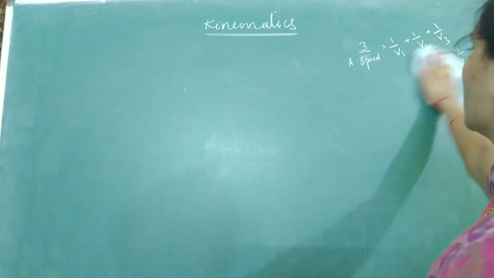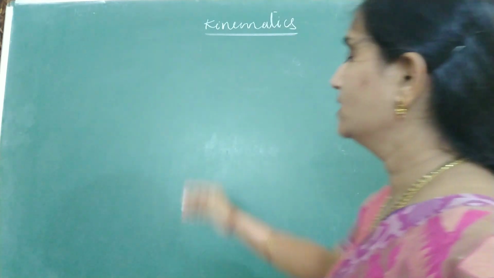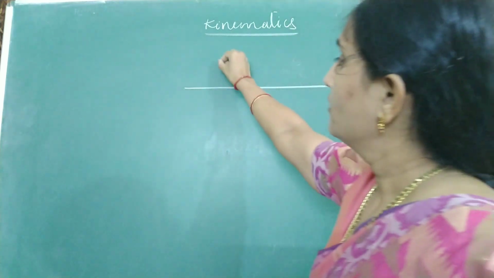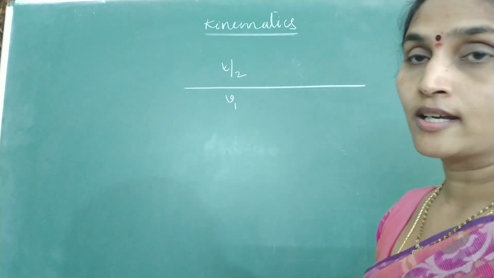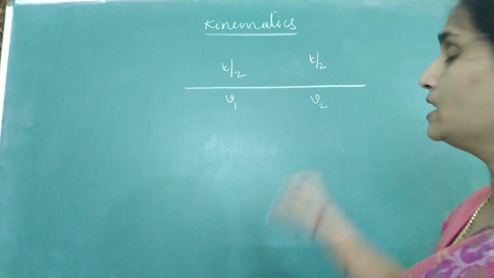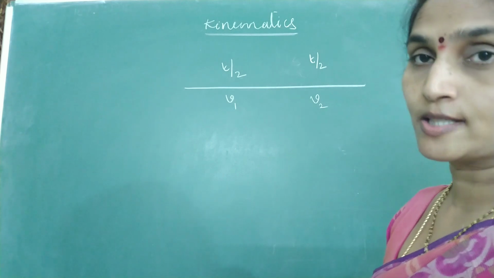A particle is moving with a speed V1 for half of the time. So this is the total time of journey, whatever be the distance. For half the time, it is moving with a speed V1. Remaining half time, it is moving with a speed V2. Then you are asked to find out what is the average speed.